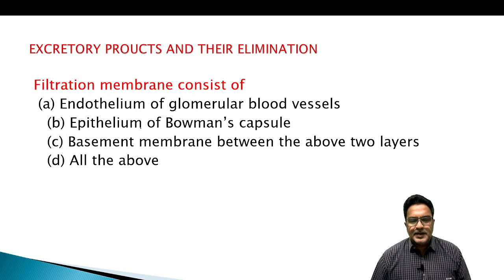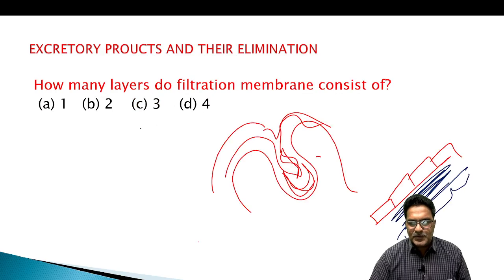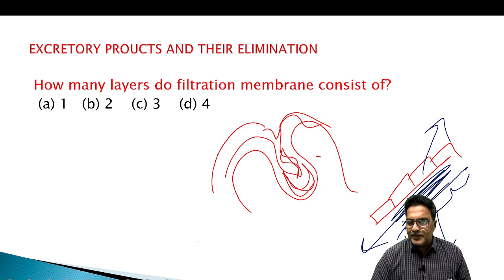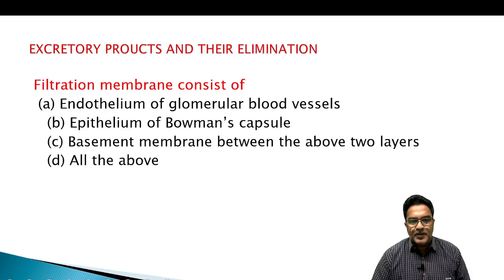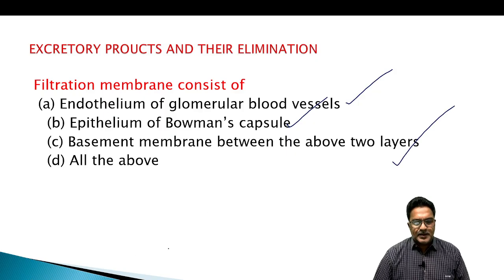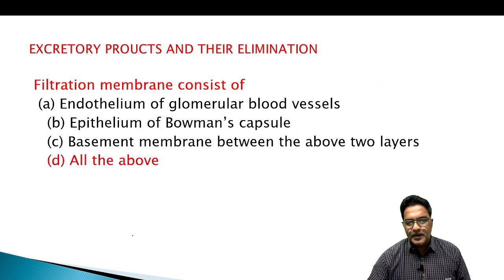The filtration membrane consists of the endothelium of the blood capillary, a basement membrane, and the simple squamous epithelium of Bowman's capsule. So what is our answer here? Endothelium of glomerular blood vessel, okay, and epithelium of Bowman's capsule, okay, basement membrane between the 2 layers, that also. Then all the above is the answer.